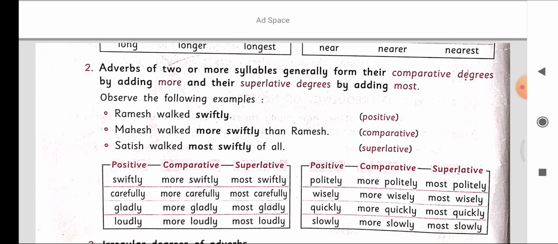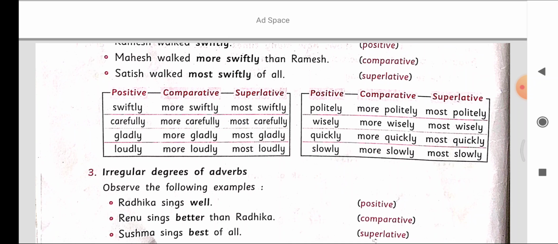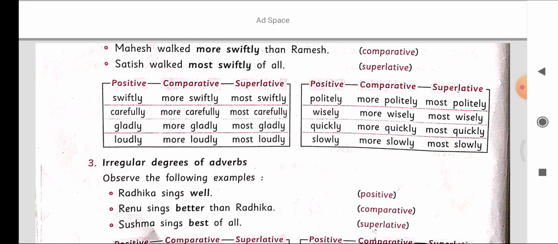And Satish walked most swiftly of all, it is superlative degree. So, more is used in comparative degree and most is used in superlative degree. Carefully, more carefully, most carefully. Gladly, more gladly, most gladly. Loudly, more loudly, most loudly.